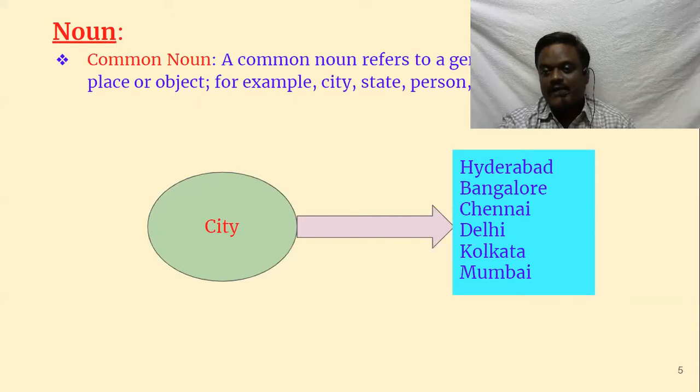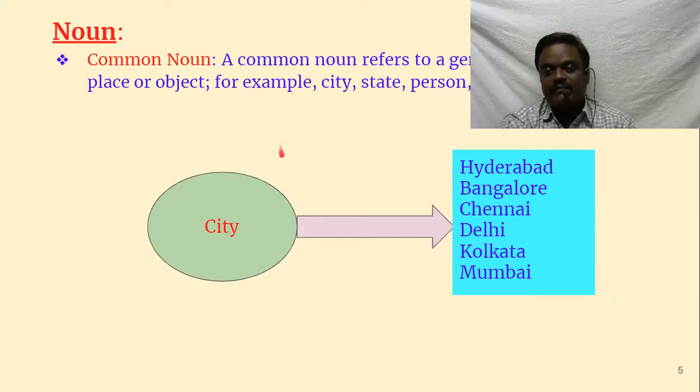Anything that we can classify as a doll can be called a doll. Anything that we call a tablet can be called a tablet. But there are so many tablets, and each tablet has its own name. If it is referred to by its own name, then we can say that it's a proper noun. But when it comes to a common noun, it can refer to many things.